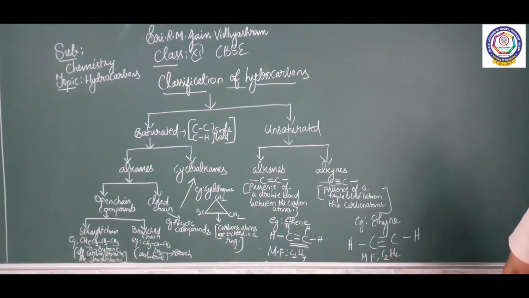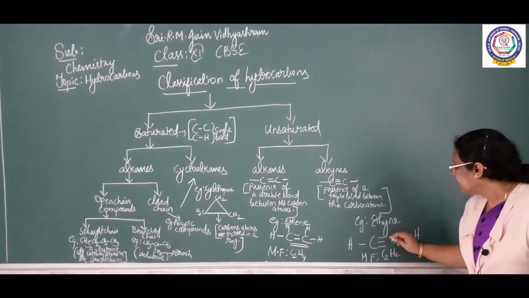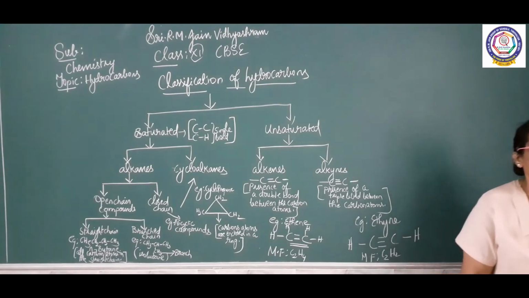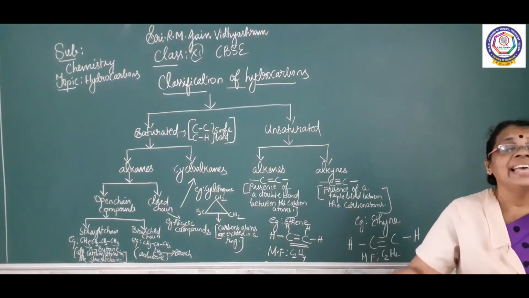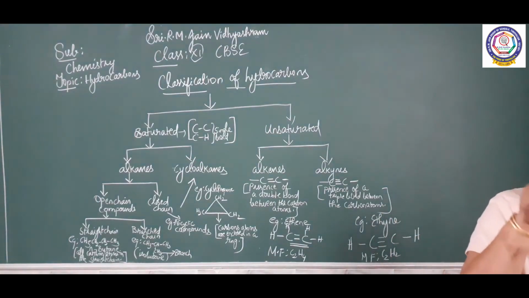C2H2. So here, what is it that we have seen? A triple bond is there between the 2 carbons. So it is an alkyne. So who is the starter of the series under alkyne? Ethyne. Again there is a condition.